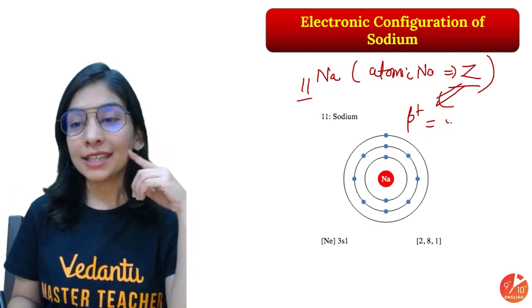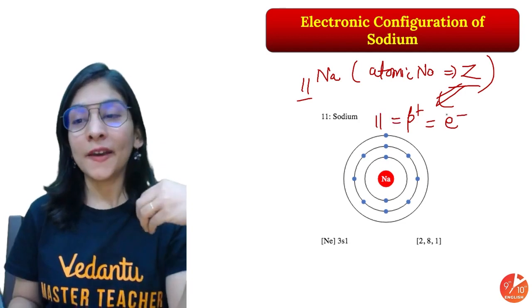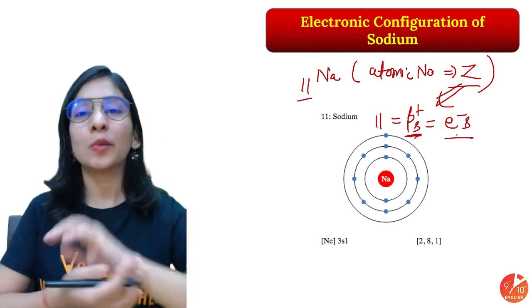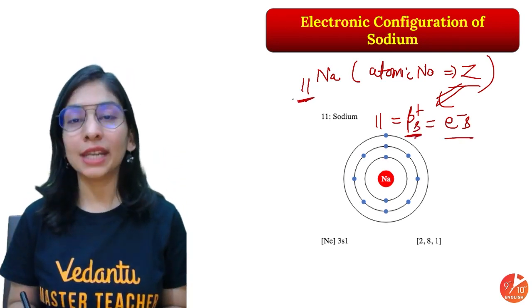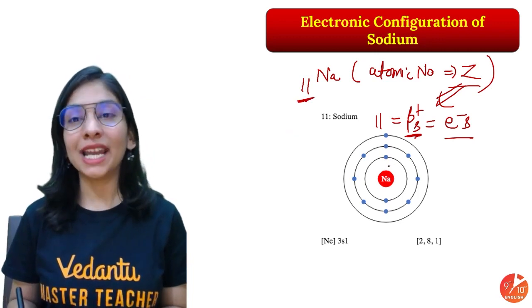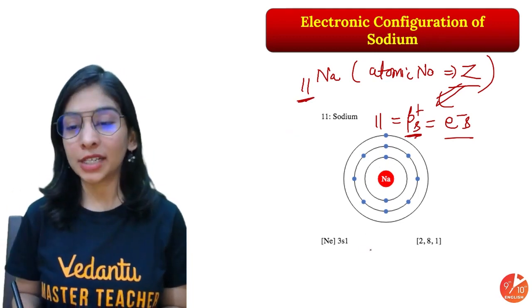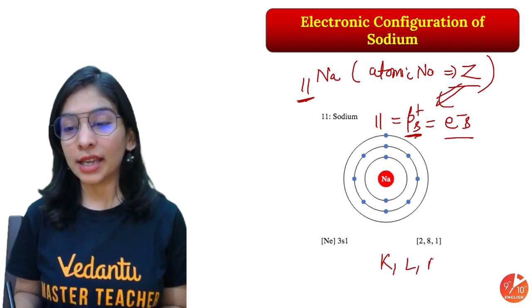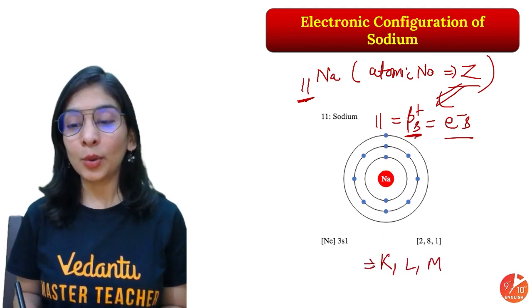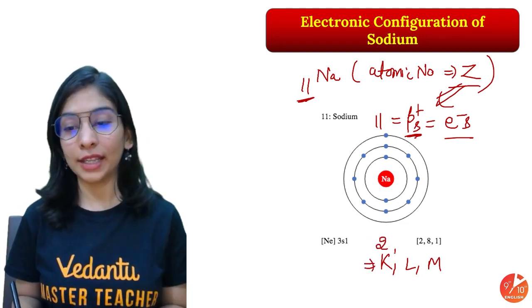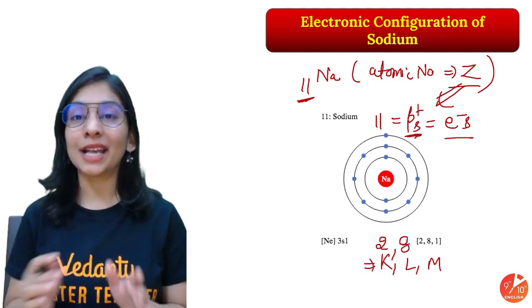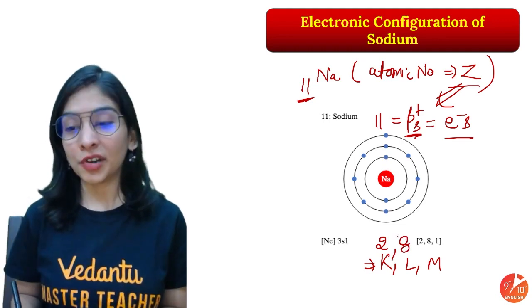Okay, and if the proton number is 11, the electron number will be 11 too. The reason is that an atom is neutral, and the number of positive charges must always equal the number of negative charges. So 11 means 11 protons and 11 electrons. And how will I write 11 electrons in different orbits? Suppose I'm writing K shell, L shell, M shell and so on. First shell has a capacity of 2, so first we'll put 2 in the first shell. The next has a capacity of 8, so I'll put 8 electrons in the next shell.